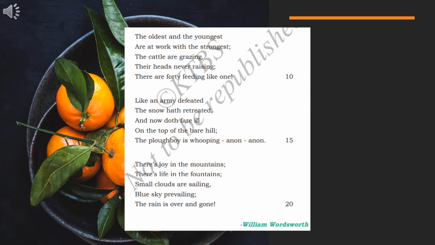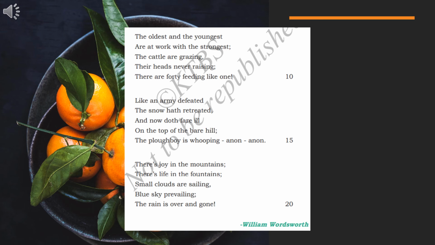Little clouds are floating about under the blue sky. The rain and the snow of winter season is over and gone. I told you, in the winter season almost it will be raining. So the winter has already gone. So the poet is concentrating on what? Which season? That is the spring season. He is very happy to see the nature in the spring season, and the weather at spring season time is very pleasant and joyful. You can see the spring season because you don't have any rains, and the greenery everywhere, and even all the human beings, even all the animals are very happy to see the spring season.